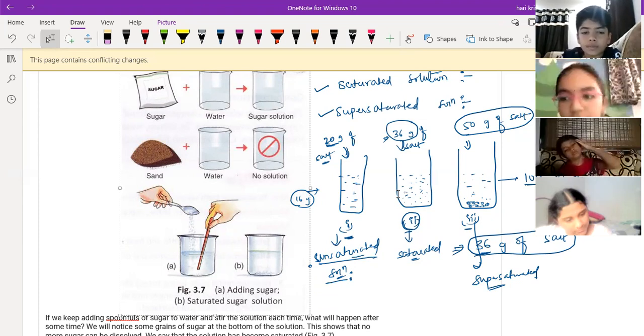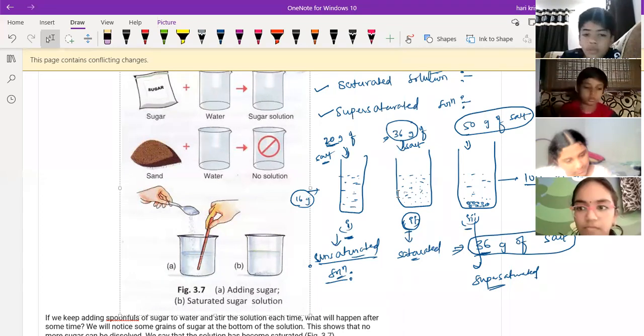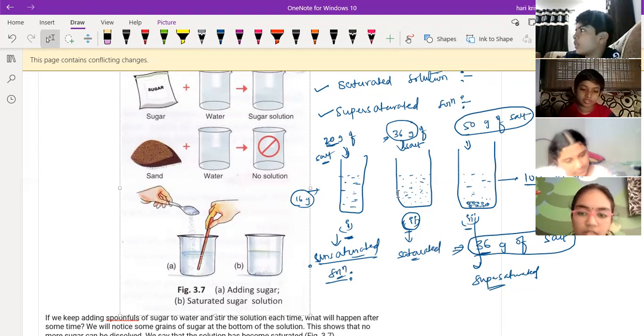So obviously you'll get the sugar solution in liquid form only. Instead of water, whatever the solvent is there, the state of the solution depends only upon the solvent.